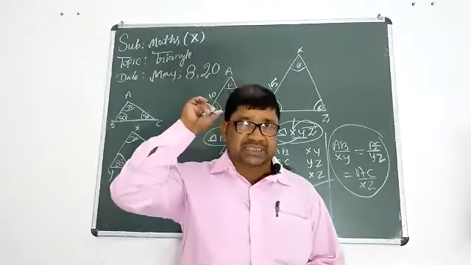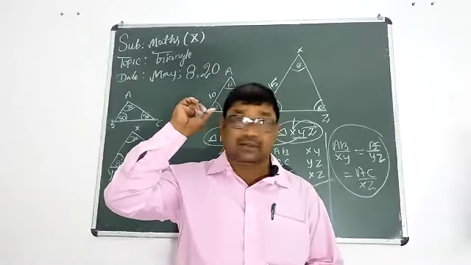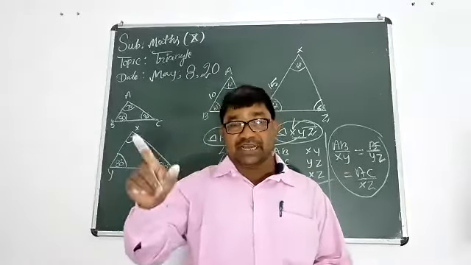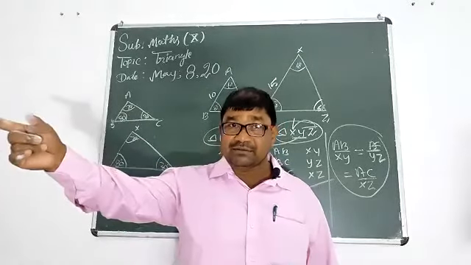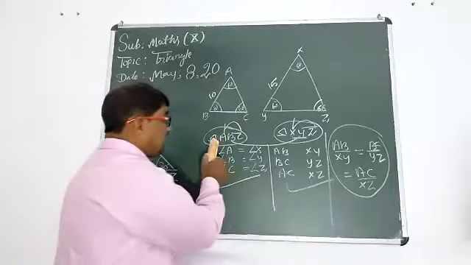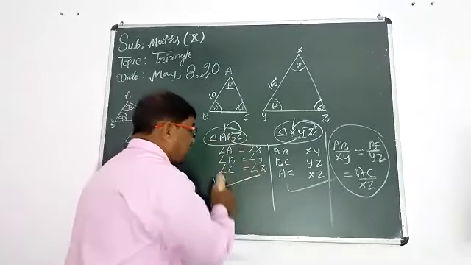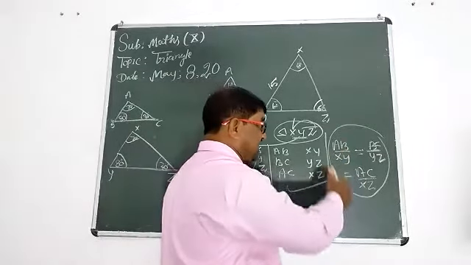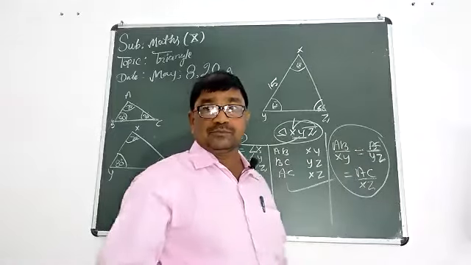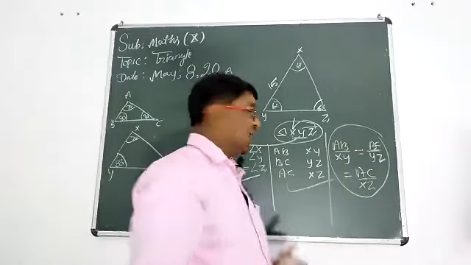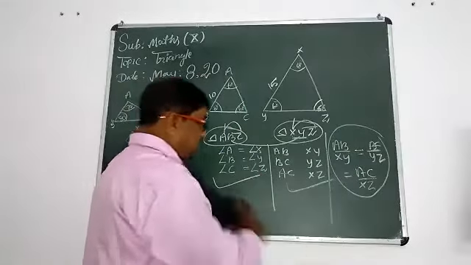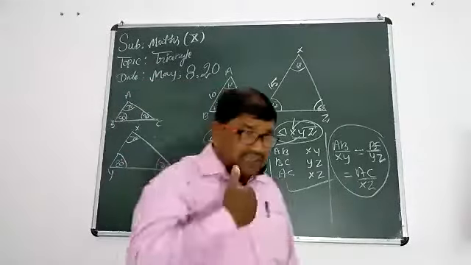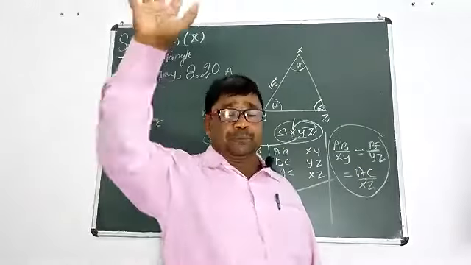Now recall the definition of similar triangles. If their corresponding angles are equal, and their corresponding sides are proportional. That is sure. If in any two triangles the corresponding angles are equal, then their corresponding sides are absolutely proportional.